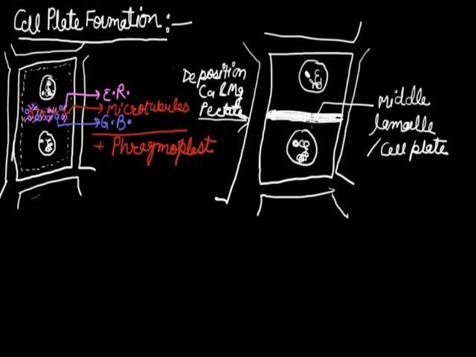Because of the formation of this structure, the parent cell, the mother cell, has been divided into two daughter cells.